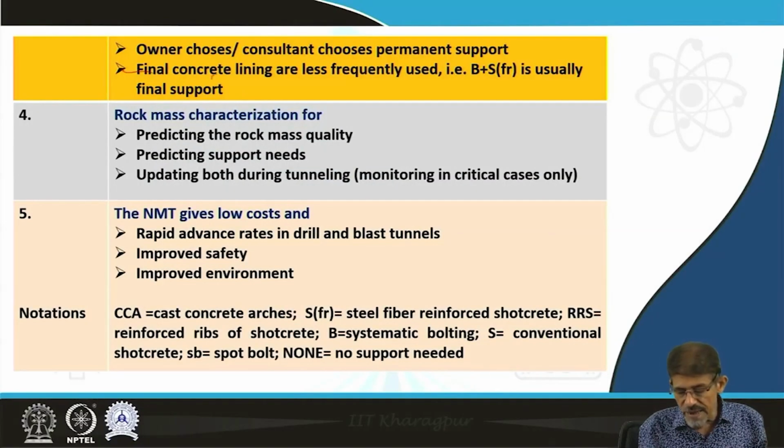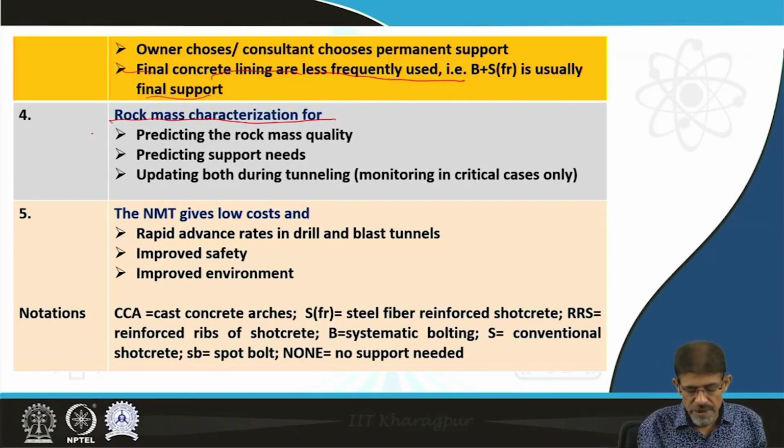The final concrete lining is less frequently used, that is, B plus SF is usually the final support, and this concept was based on the rock mass characterization related to the Q system.